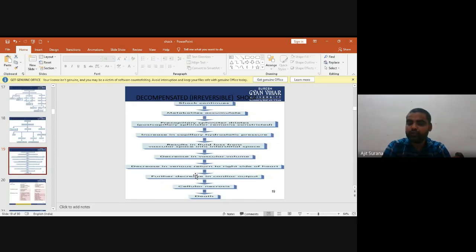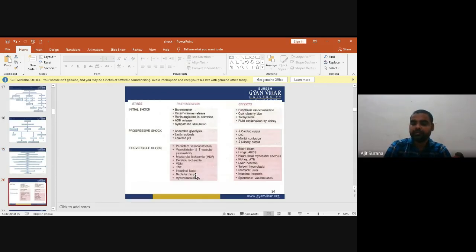There is a loss of fluid from the vascular space into the interstitial space, and this may cause a decrease in the vascular volume. Due to the decrease in the vascular volume, there is a decrease in the venous return to the right side of the heart. This further decreases the cardiac output, and cellular necrosis may occur. Cellular necrosis may cause death of the patient.